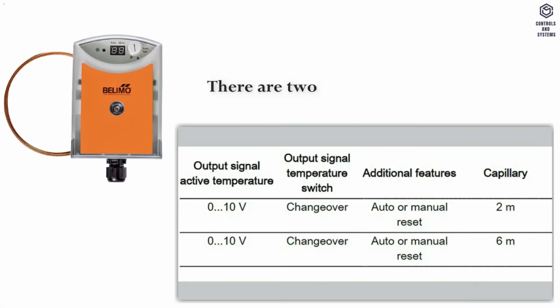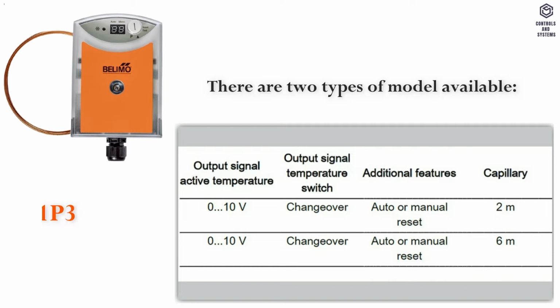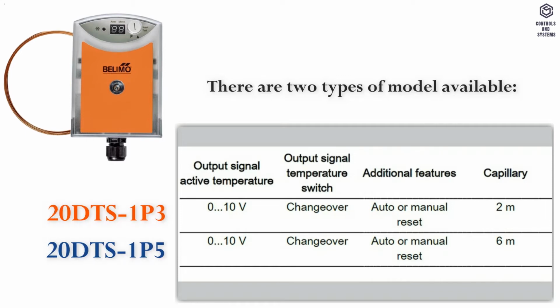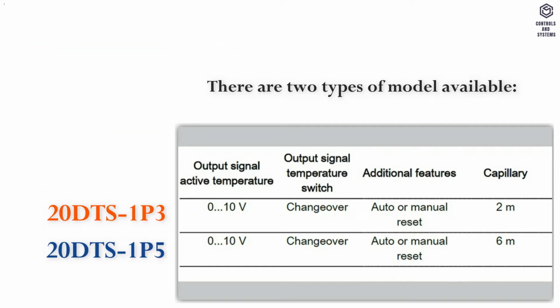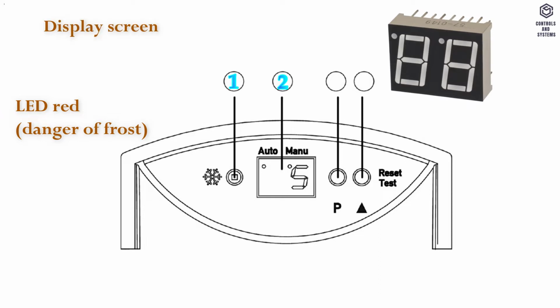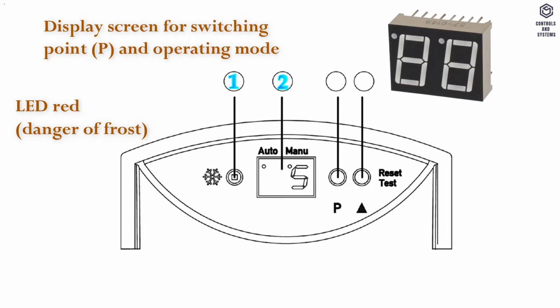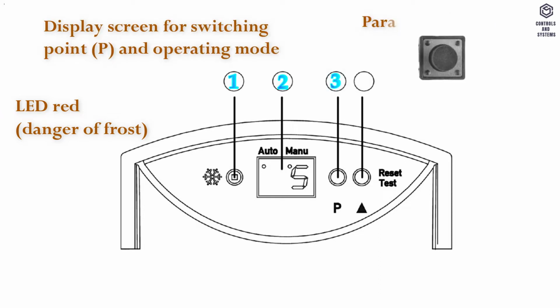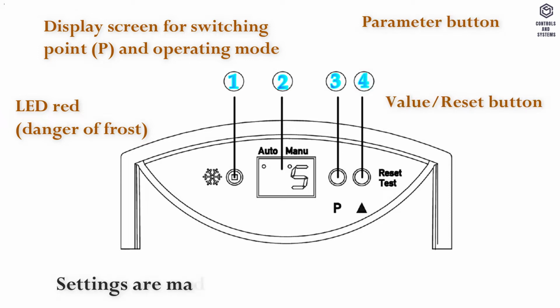Types. There are two types of model available: 20DTS-1P3 and 20DTS-1P5. Indicators. 1. LED red indicates the danger of frost. 2. Display screen for switching point and operating mode. 3. Parameter button. 4. Value and reset button. Settings are made using the two buttons 3 and 4.